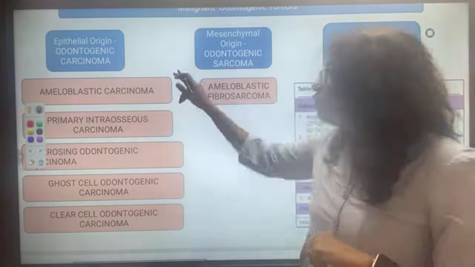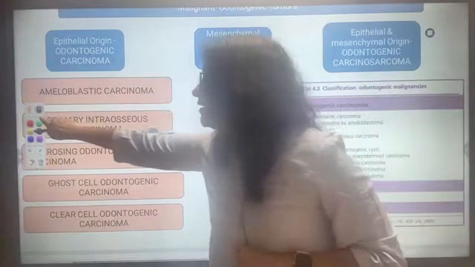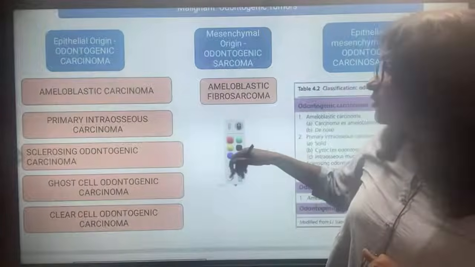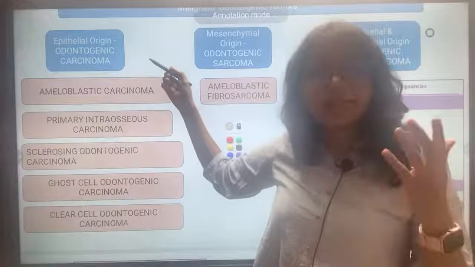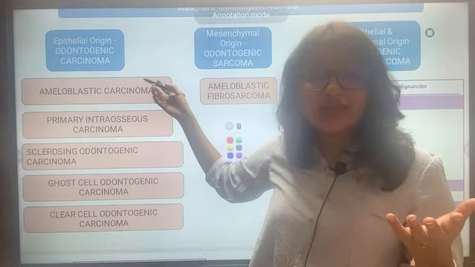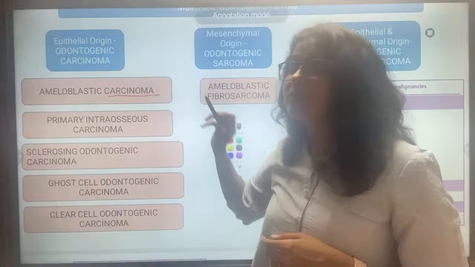Okay. So when we are reading about the malignant tumors, for those coming from epithelium, odontogenic epithelium malignancies will be called carcinoma, correct.